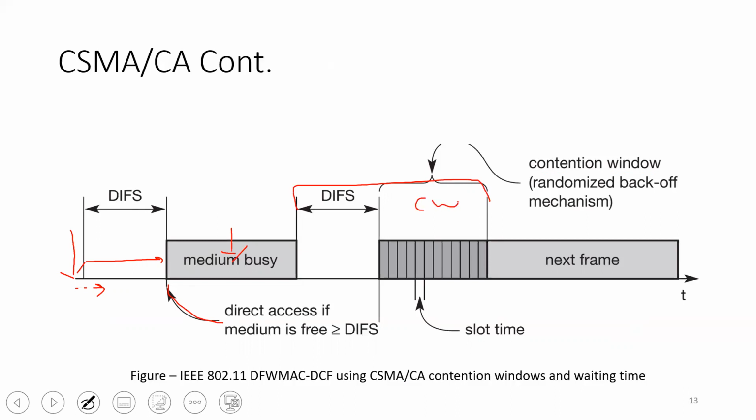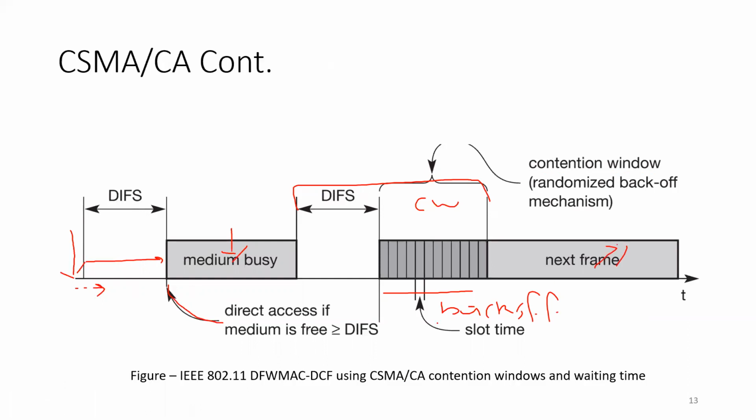The contention window defines some random backoff time that is allocated to each and every node, and that particular node has to wait for this much amount of time in order to transmit the next frame.